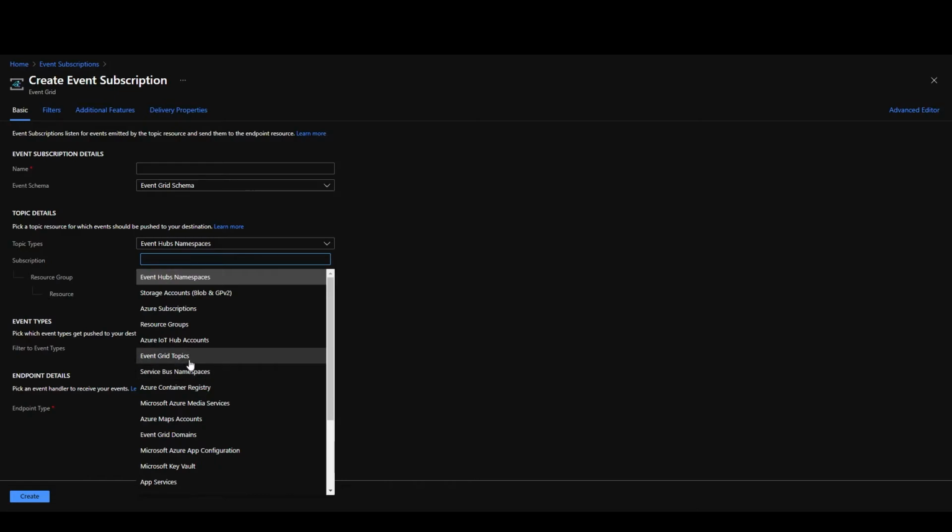Again, you can choose, firstly, event grid topics if you are publishing custom events, which is exactly what I demonstrated now, where I used PowerShell to publish custom events. And here you would choose event grid topics, but instead of doing it from the event grid topic resource blade, you would use it from this blade. But typically, you would create an event subscription resource by itself when you want to leverage Azure built-in events.